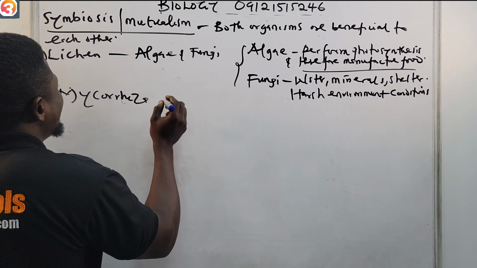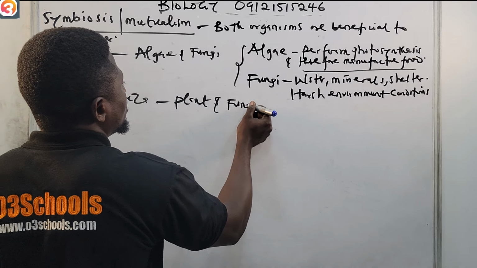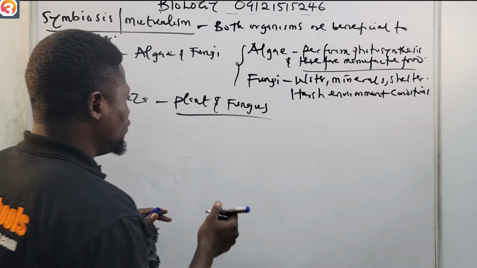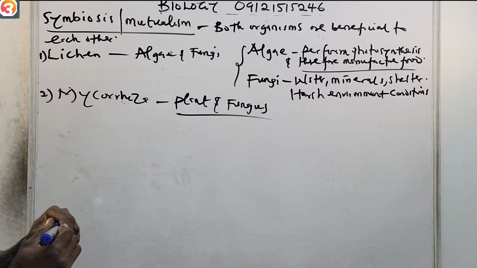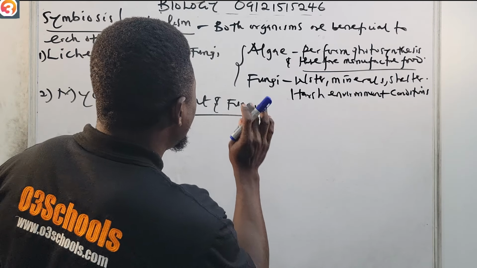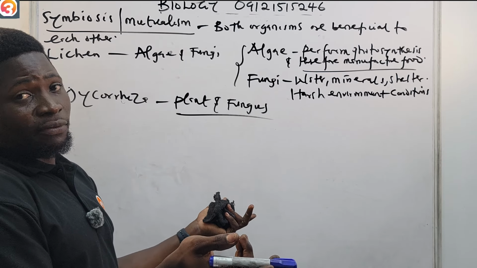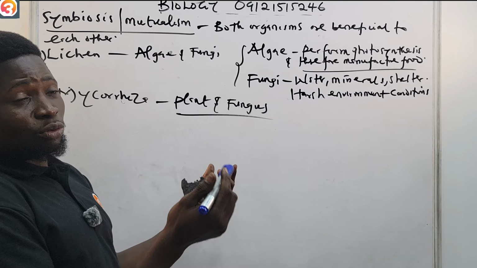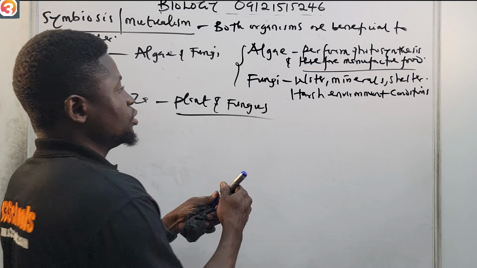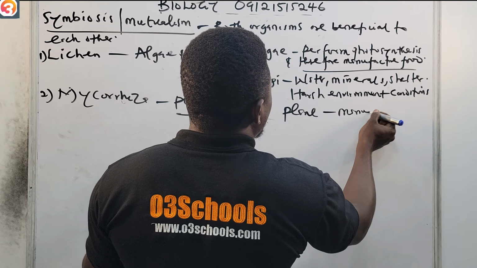Mycorrhiza is a symbiotic relationship between plants and fungi. So now what happens to the plant? Plants definitely can manufacture their food, so plants definitely are bringing food to the table. So we have plants, and this one will manufacture food.